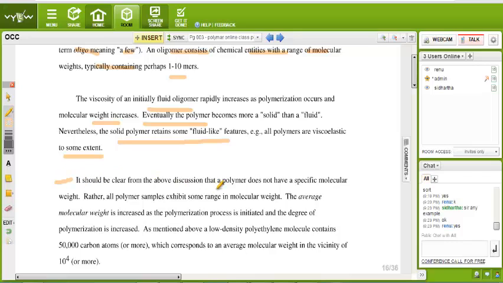It should be clear from the above discussion that a polymer does not have a specific molecular weight. Rather, all polymer samples exhibit some range of molecular weight. The average molecular weight increases as the polymerization process is initiated and the degree of polymerization increases. I already told, one monomer has a weight, a dimer has twice, a trimer has 3. If you have 1,000 monomers to create a polymer, then your weight will be multiplied by 1,000. So in that way, as the degree of polymerization increases, the weight of the polymer will increase. Is it clear?